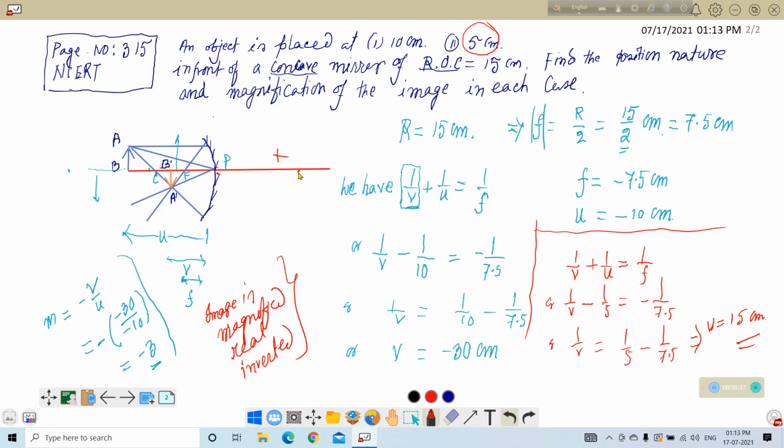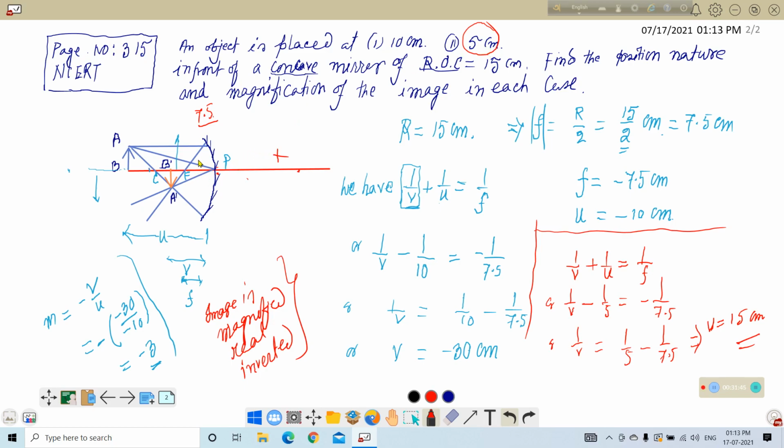So algebraically you have shown, now look at the problem, when the object is in between pole and focus. Actually, the distance of the focus is equal to 7.5. And in second case, you have placed the object at 5 centimeter distance.